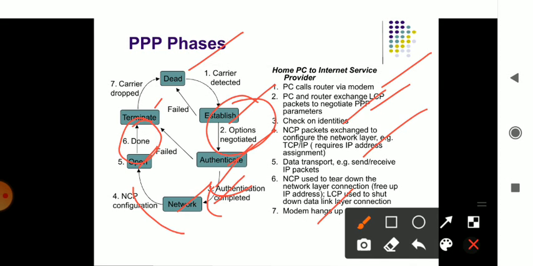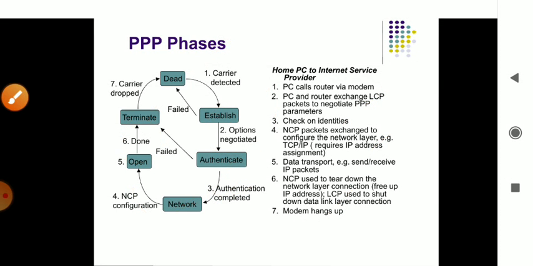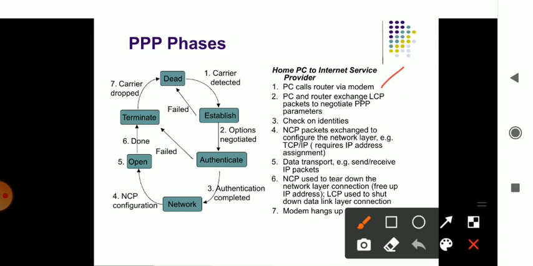Okay, like this it happens in the PPP phases. In PPP, you get the communication with the help of the router, you check for the identification, you send the packets and make them transport. Then if the connection is proper, everything is done. It transfers the information, it shuts down the connection and the modem hangs up.